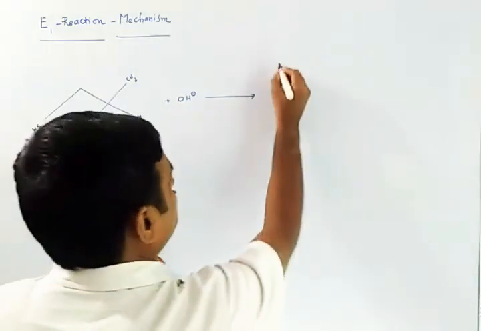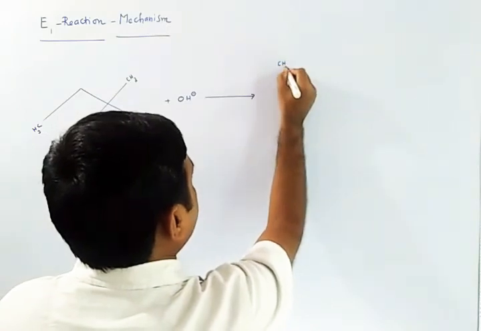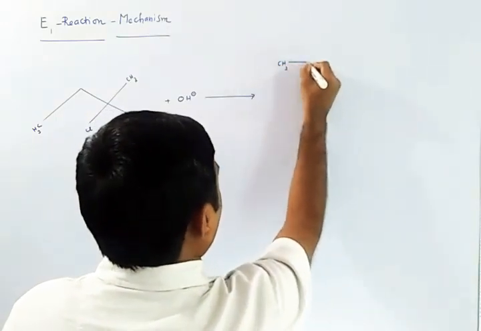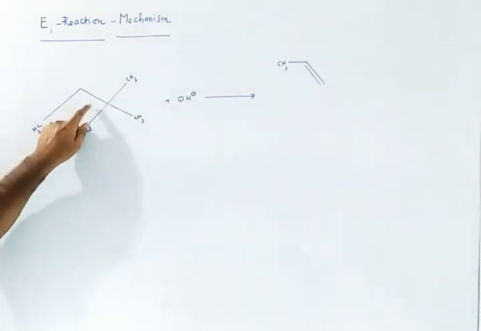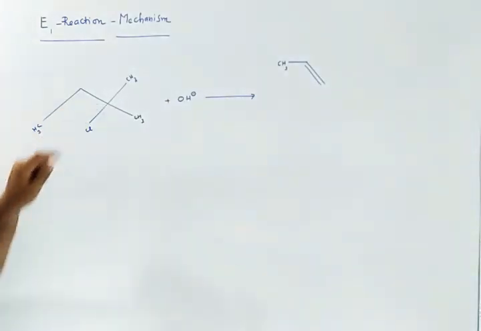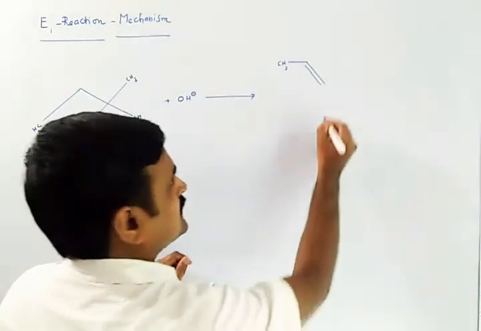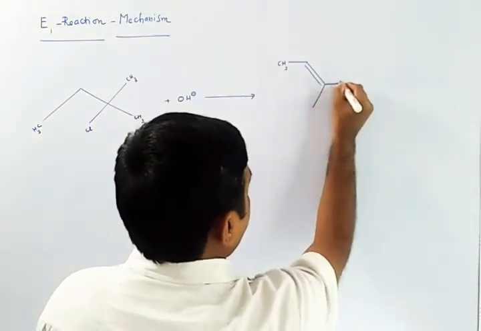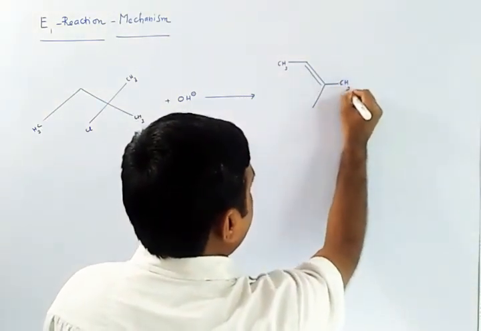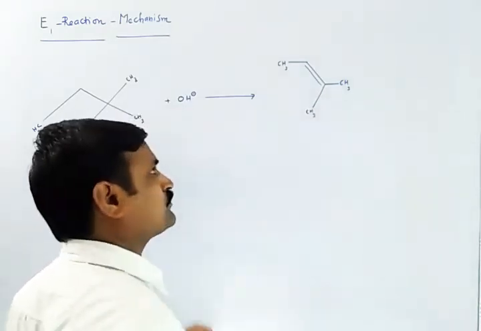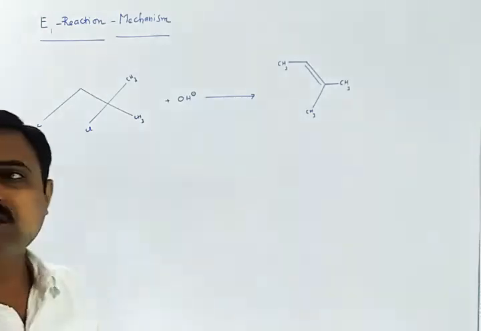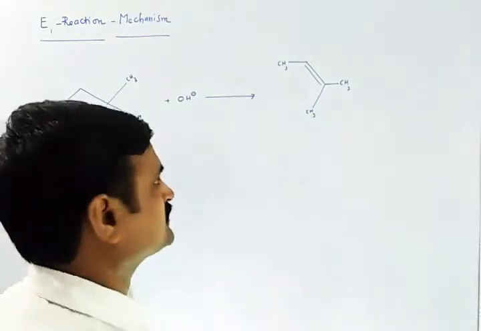So let us observe the products, how the products will be there in the reaction. There is a double bond formed here. Here there is a double bond formed. That means I am going to write a reaction in which the more substituted alkene, according to this Saytzeff rule, is said to be the major product of the reaction.